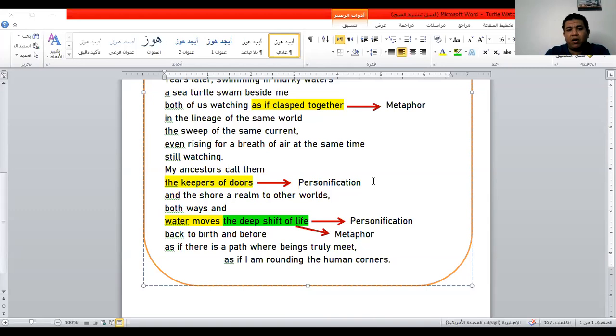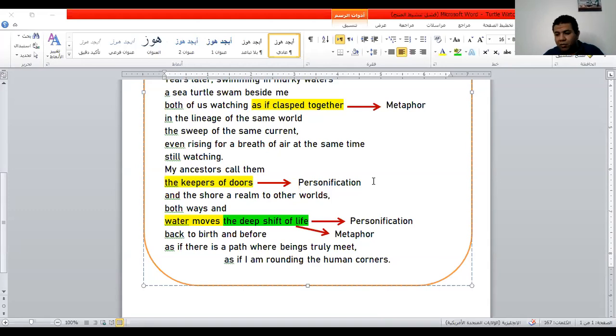And the shorter a realm to other words both ways, and water moves. Here is a personification, as if water is somebody who moves something, the deep shift of life. Here also is a metaphor because it wants to tell us that life is like a sea which is very deep, and that makes a lot of shifts.